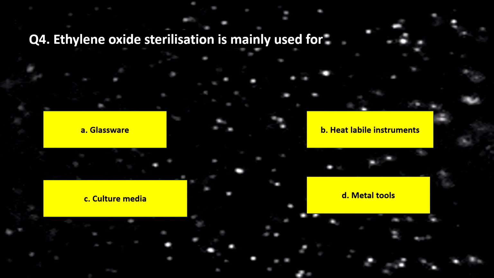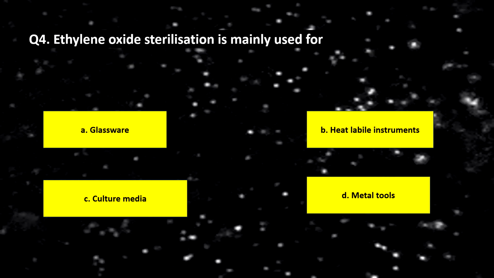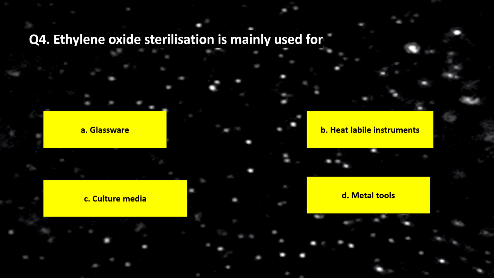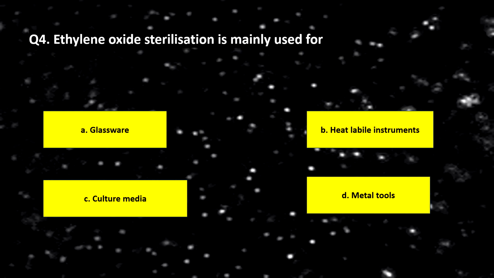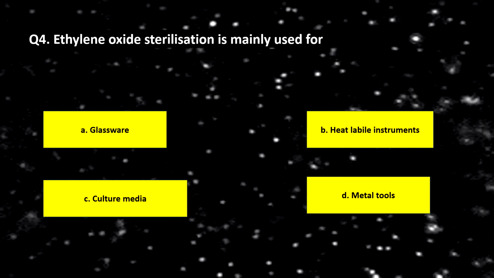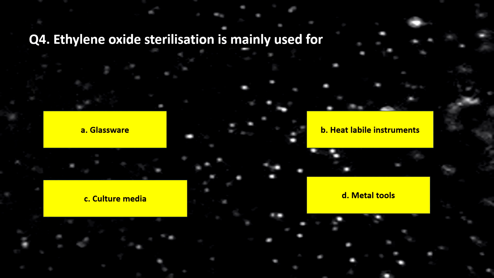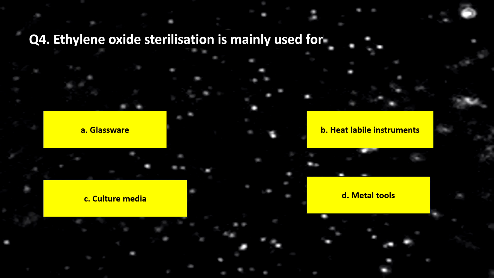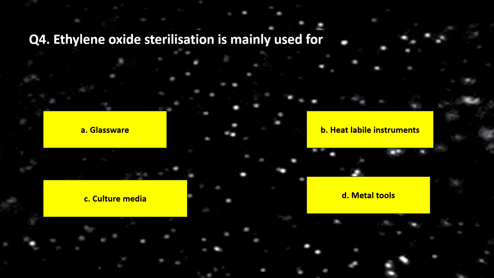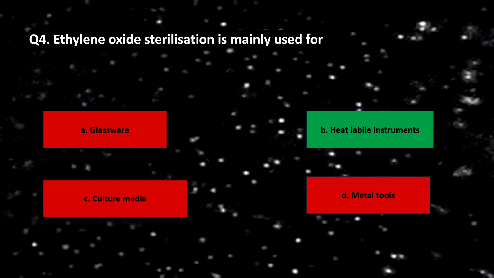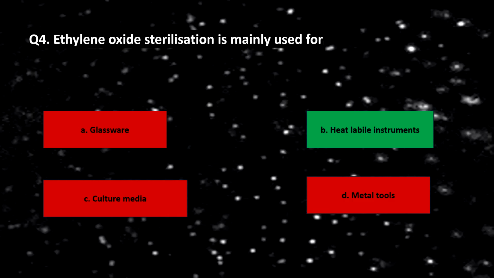Coming to question 4, ethylene oxide sterilization is mainly used for option A glassware, option B heat labile instruments, option C culture media, option D metal tools. Please guess the answer. The correct answer is heat labile instruments. So let's go through the explanation.